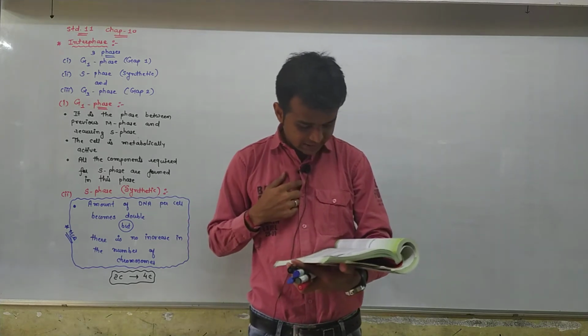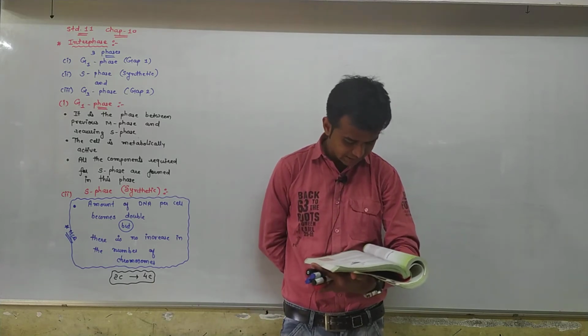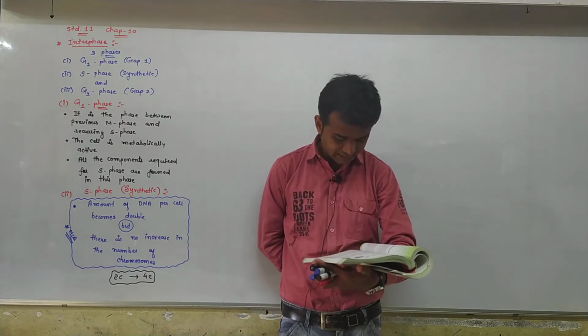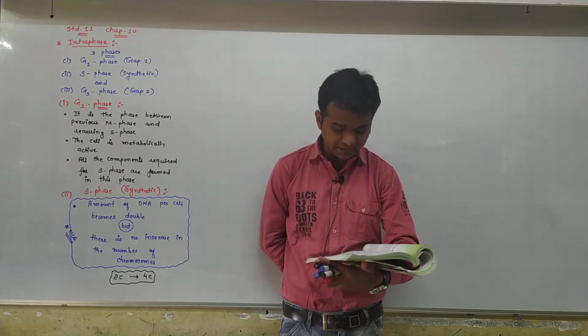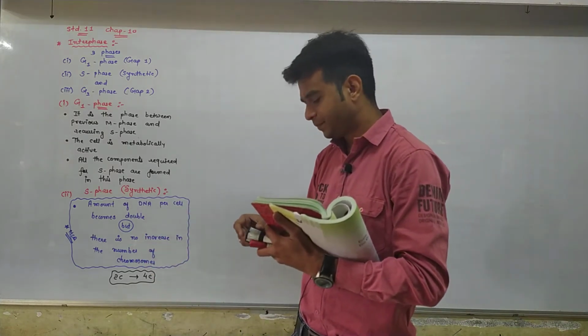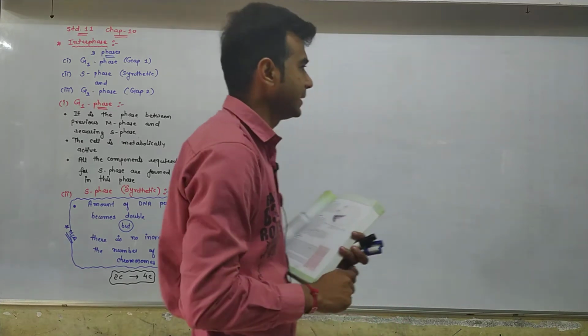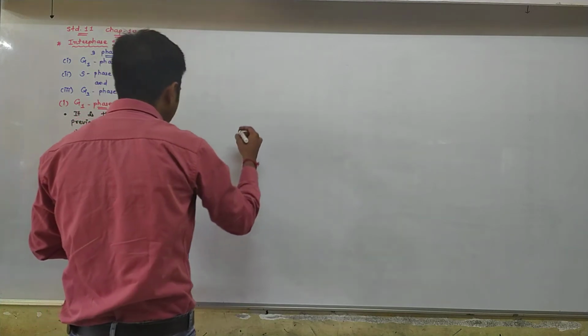In animal cell, during S phase, DNA replication begins in the nucleus and the centriole duplicates in the cytoplasm. So here in the S phase, not only replication of the DNA, but along with that, the centriole becomes double.